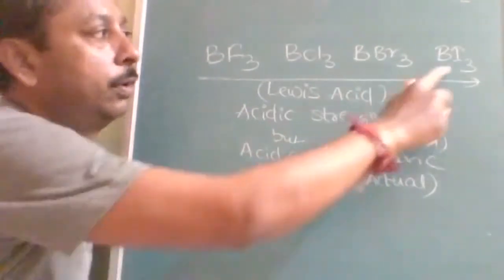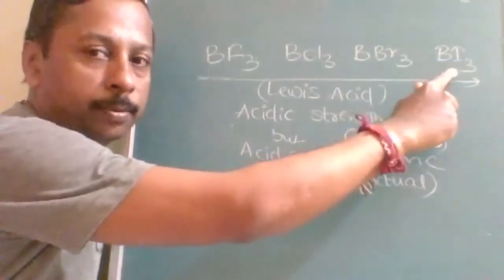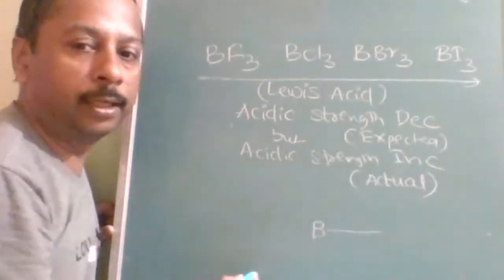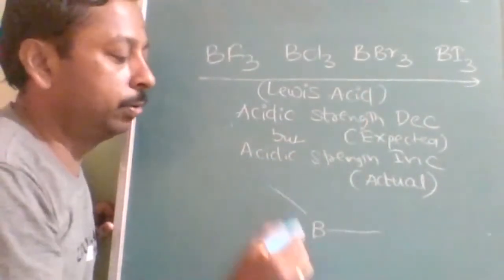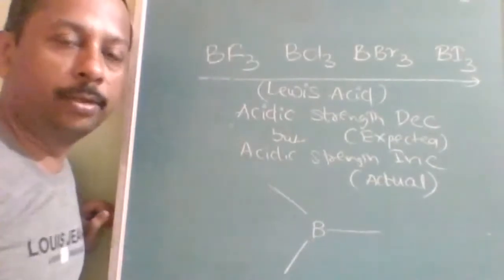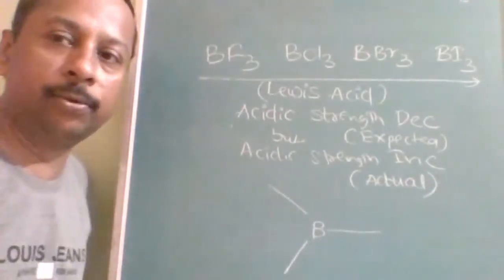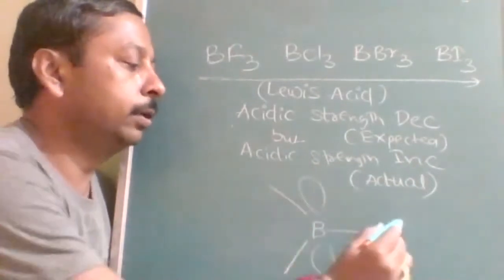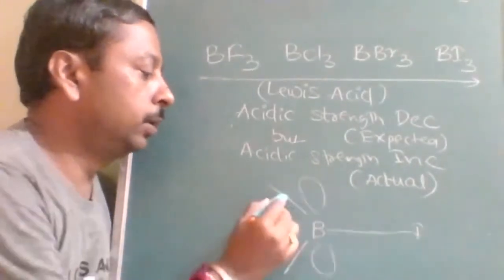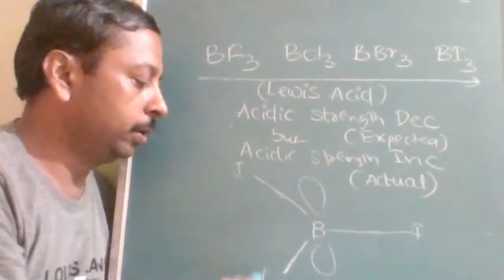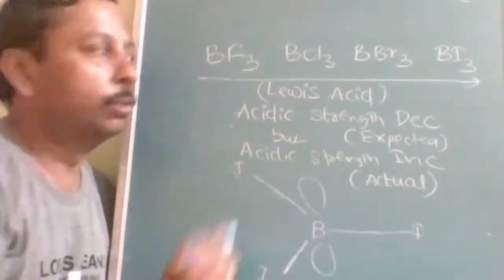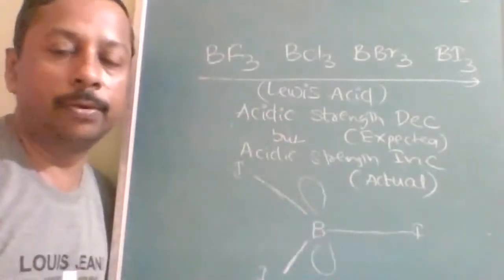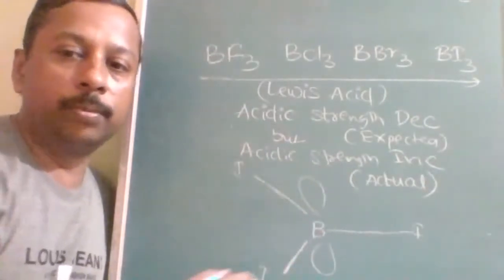Why? Because iodine is not able to help due to the distance problem. Boron has to get the electron anyhow. You can steal, borrow, beg, do any damn thing, but it wants electrons in this shell. That fulfillment was done by fluorine nicely, but iodine is not able to do that.